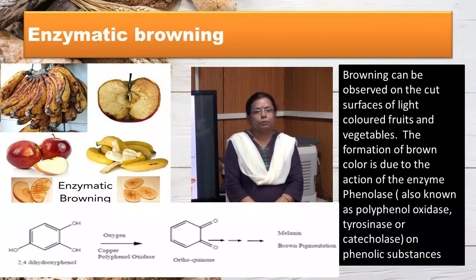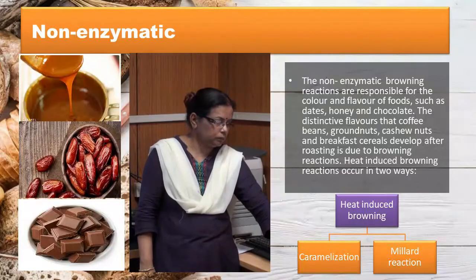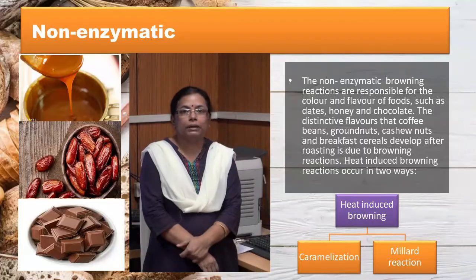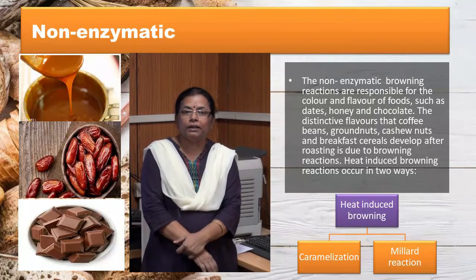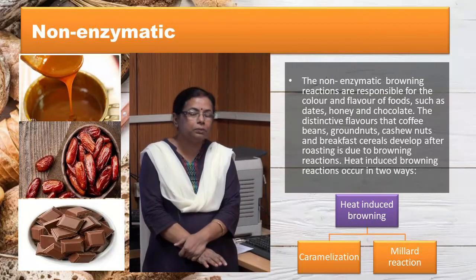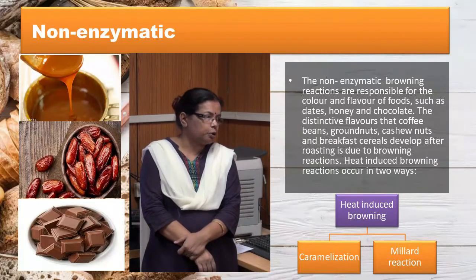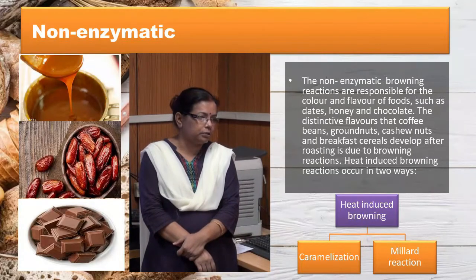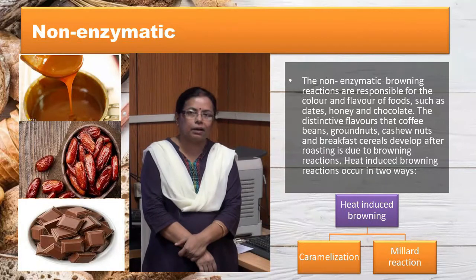In fresh fruits and vegetables, enzymatic browning causes great loss to the growers. But there are some instances where it is desirable, like color development in dried fruits like raisins and figs. Non-enzymatic browning is browning in which no enzyme is involved, and it is responsible for the color and flavor of foods such as dates, chocolates, honey.